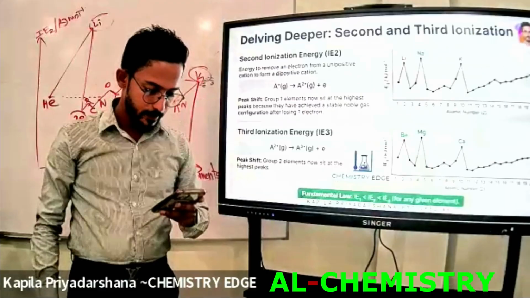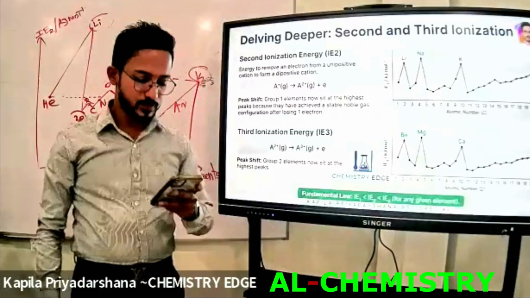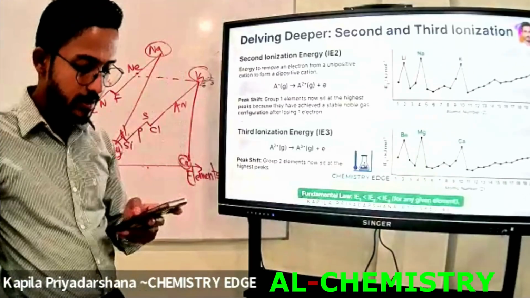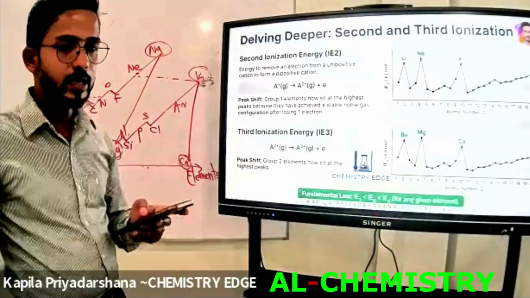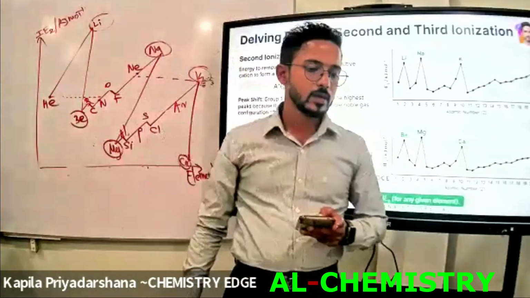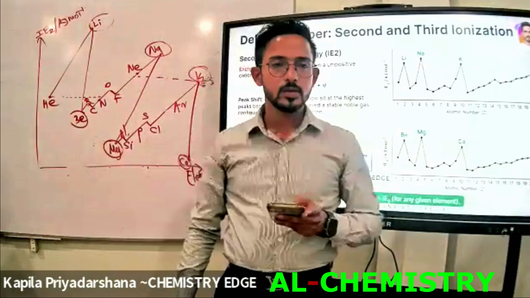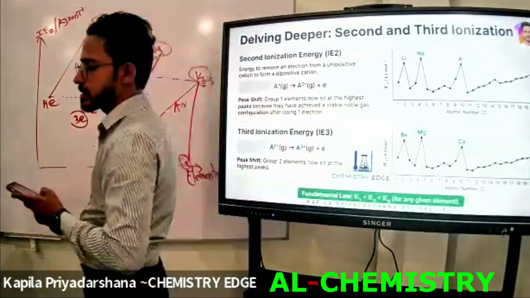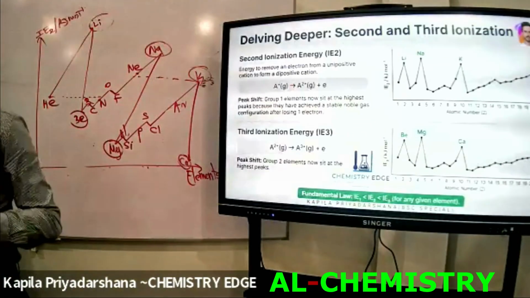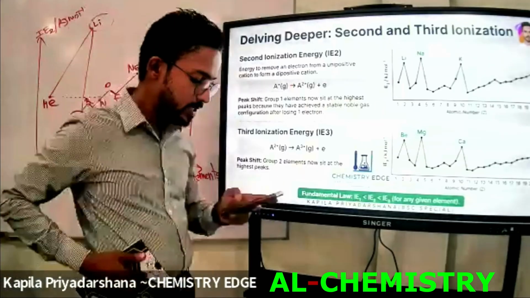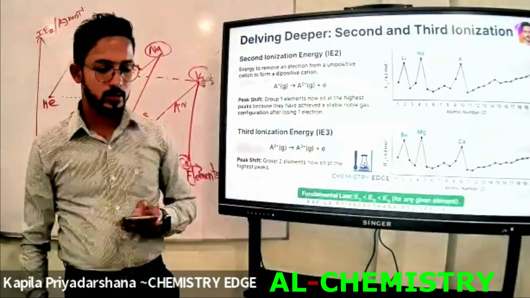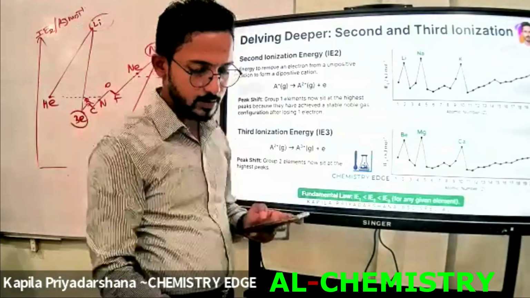Write down here: for any element, the first ionization energy is less than the second, which is less than the third.